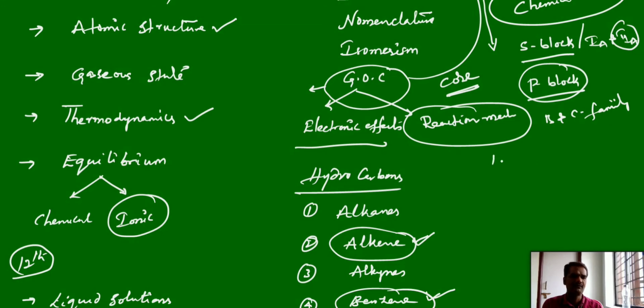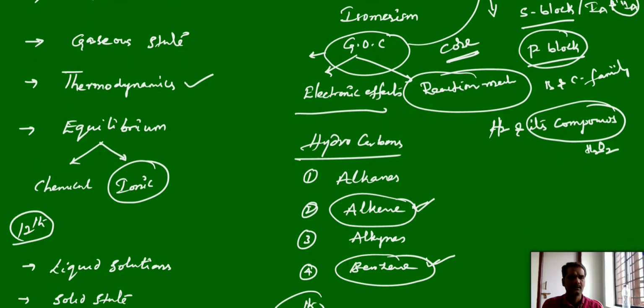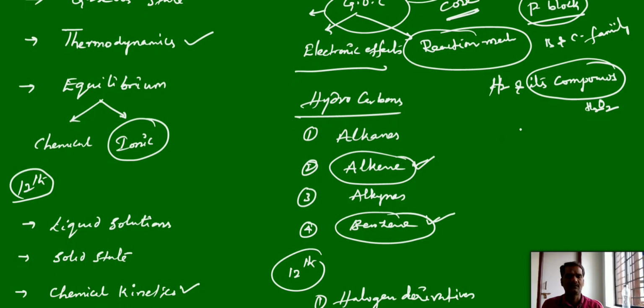That is why we will discuss hydrogen and its compounds individually. Its compounds means mainly we will discuss hydrogen peroxide. Hydrogen and hydrogen peroxide, again their preparation and properties. And apart from this, we have environmental chemistry.